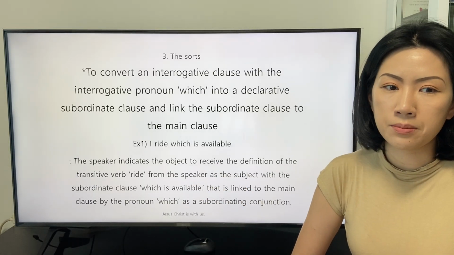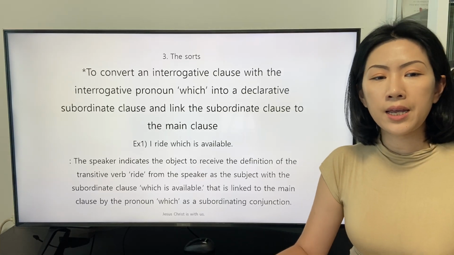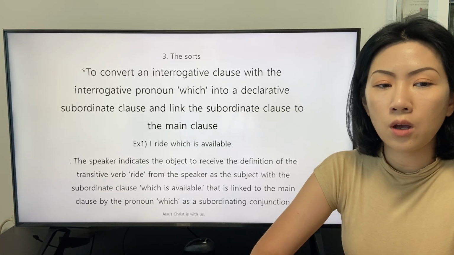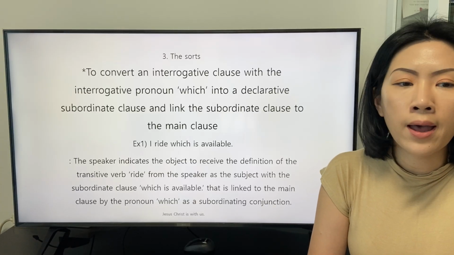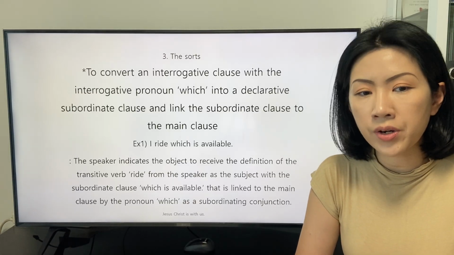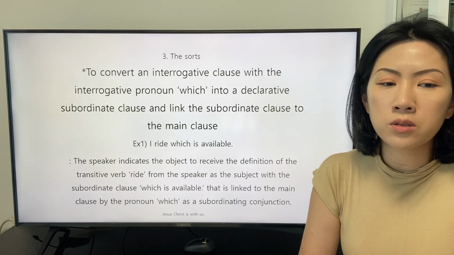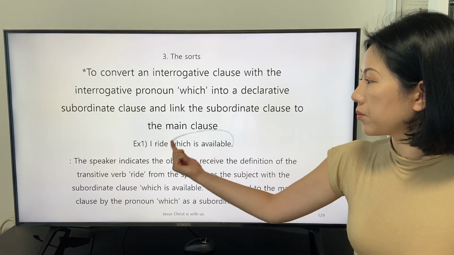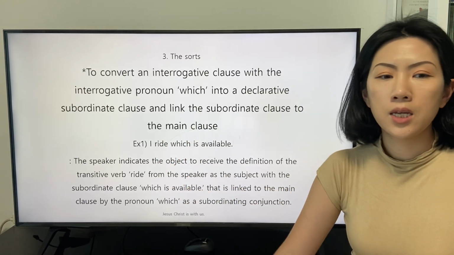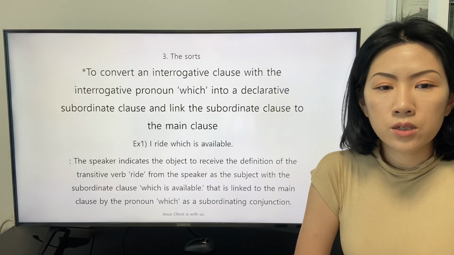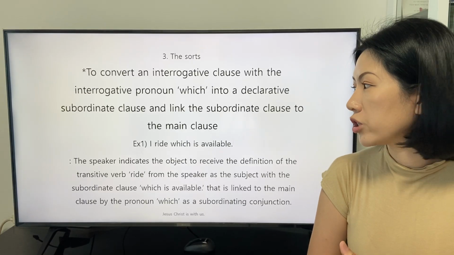There is an example: "I write which is available." The speaker indicates the object to receive the definition of the transitive verb "write" from the speaker as the subject, with the subordinate clause "which is available." This is the object of the transitive verb "write." That is linked to the main clause by the pronoun "which" as a subordinating conjunction.